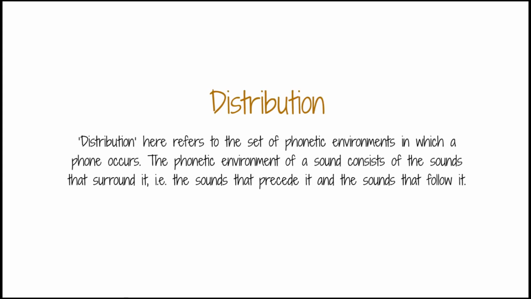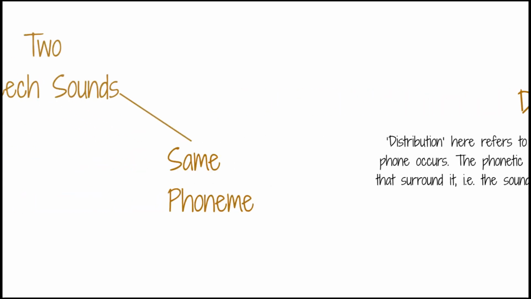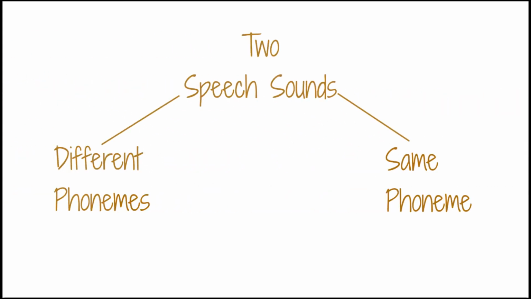We talked about distribution. I introduced the concept of distribution, which means distribution of sounds, two or more sounds in question. So you're studying two sounds and you want to know whether these two phones in a given language are two phonemes or they are allophones of the same phoneme. You start looking for evidence and you find minimal pairs.